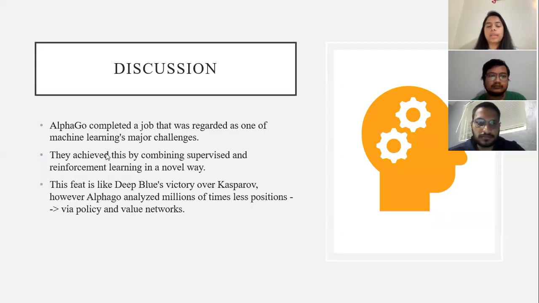So at the end, coming to the discussion part, AlphaGo completed a job that was regarded as one of the major challenges of machine learning. They achieved this by combining supervised and reinforcement learning in a novel form. At scale, these networks were integrated with the MCTS search, which is a powerful search. Furthermore, Deep Blue used custom evaluation routines, whereas AlphaGo uses a general purpose SL value plus the RL value. These achievements pave the way for opening doors in previously closed places. Plus, we can apply these concepts and methodologies to other fields of machine learning.